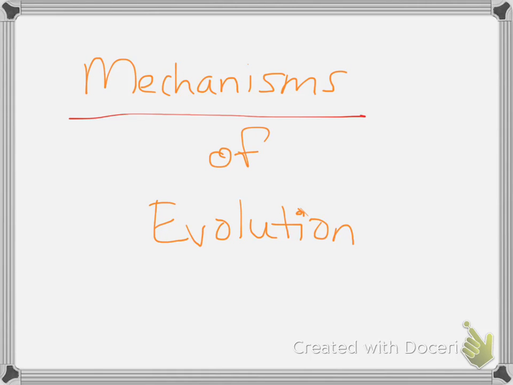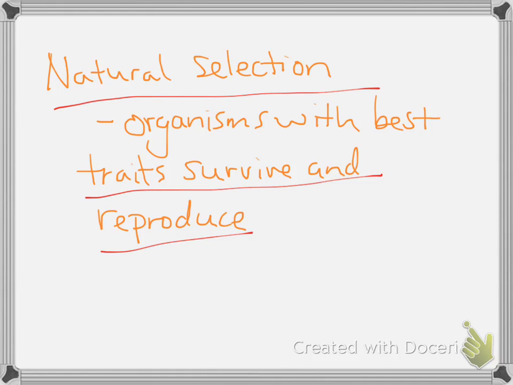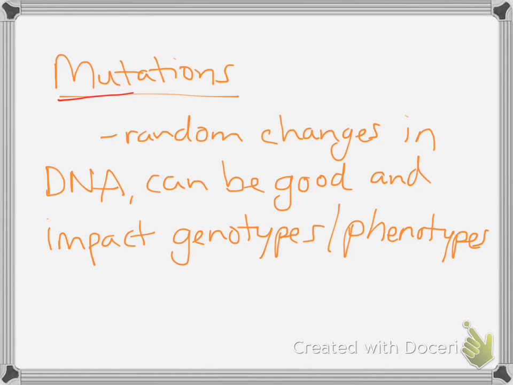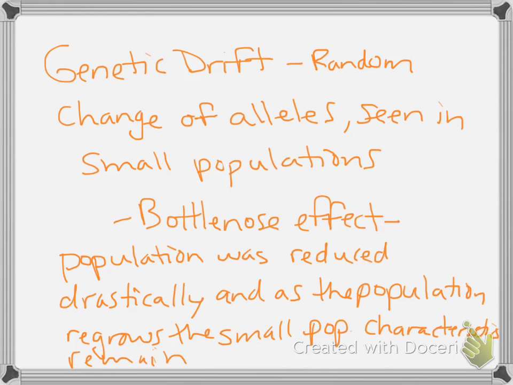This is a quick review on mechanisms of evolution. Natural selection is basically organisms with the best traits survive and will reproduce, therefore passing on those traits. Mutations are random changes in DNA, and sometimes these can be good, and if they do, they impact the genotype and the phenotypes in a positive way, so they get passed on.